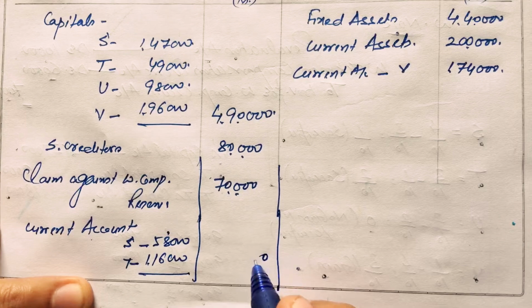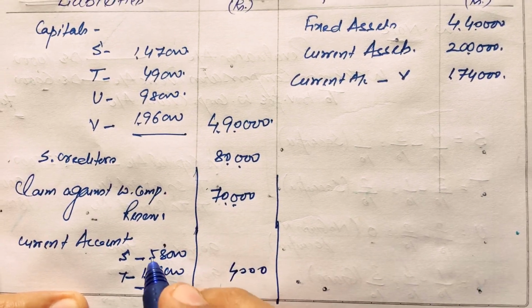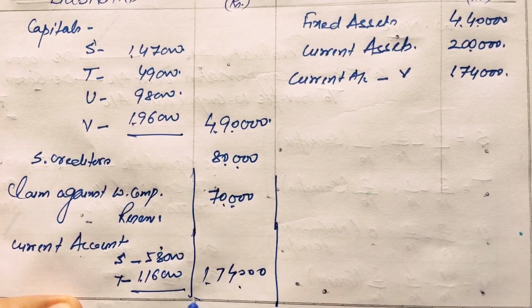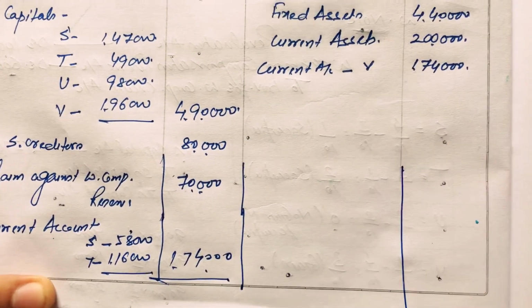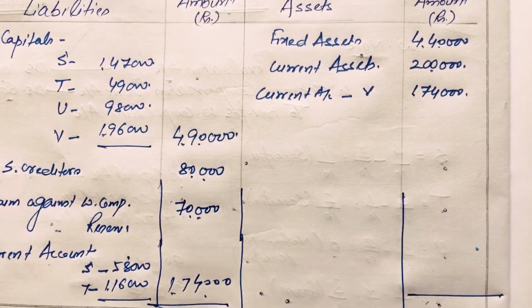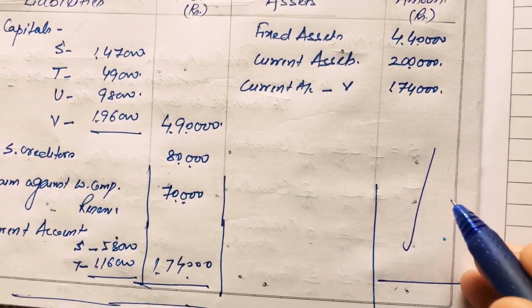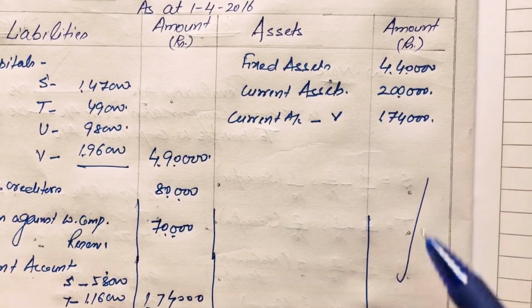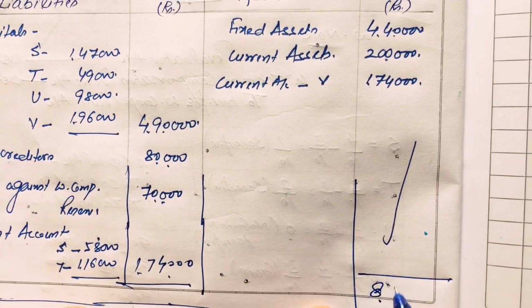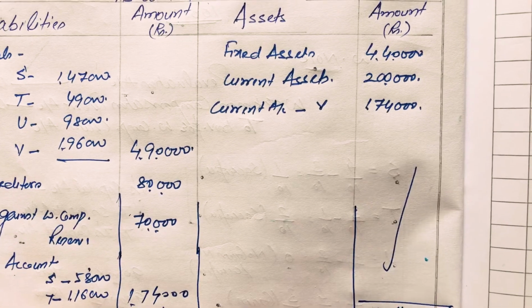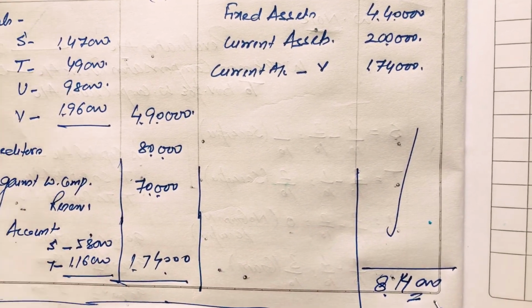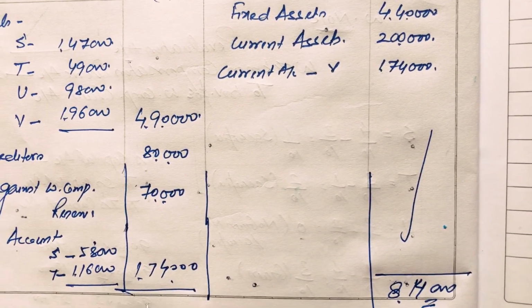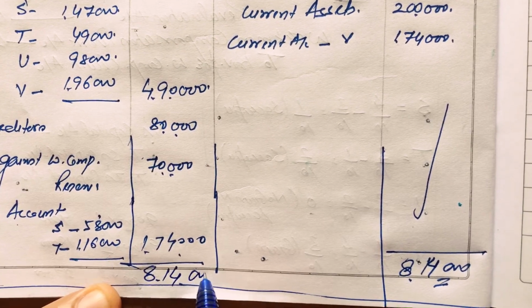Total amount is 1,74,000 rupees. Now finally we total the balance sheet, and this total should be the same: 8,14,000 rupees and 8,14,000 rupees.